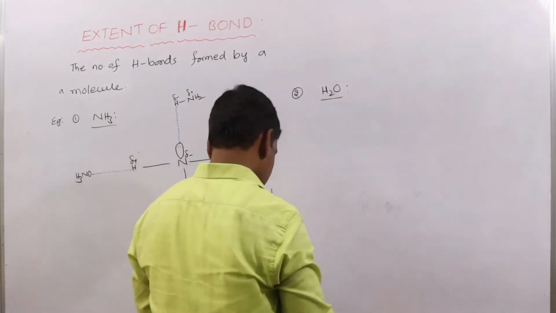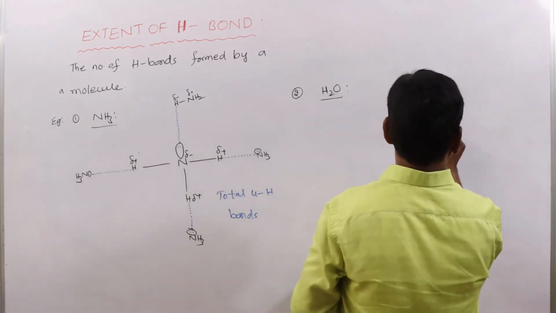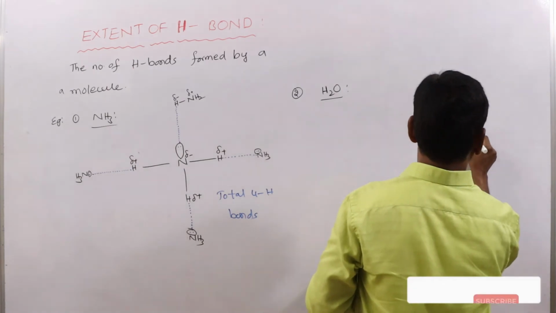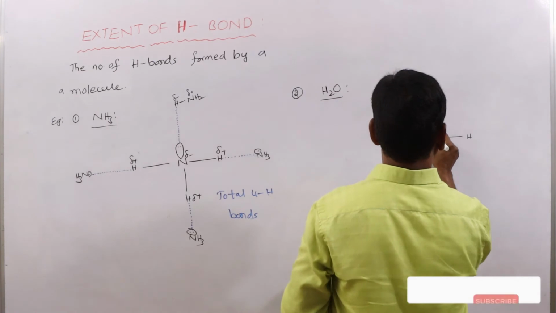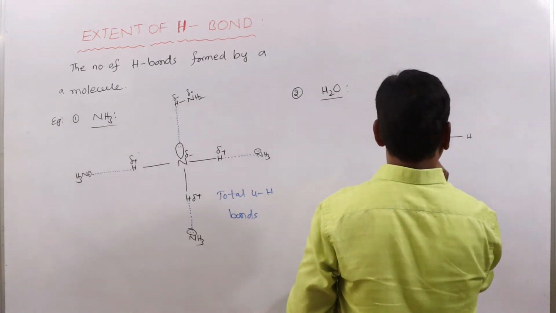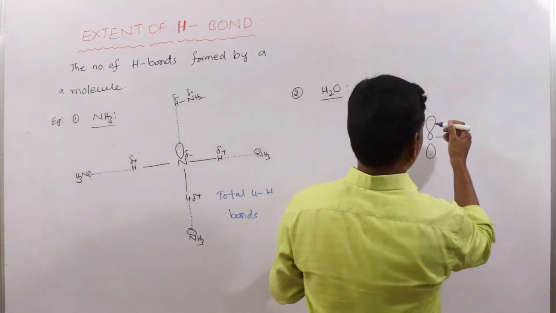Second example is the water molecule. For our convenience, I am writing it like this. This is oxygen, and these are hydrogen and hydrogen. Here we have one pair of electrons, and here also a pair of electrons. This is highly electronegative.